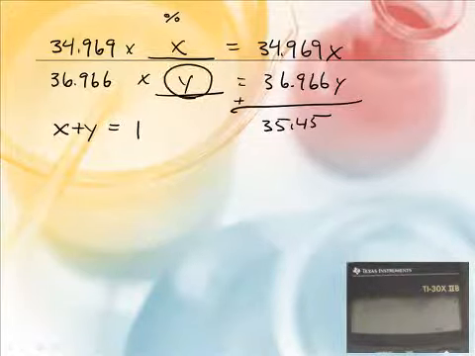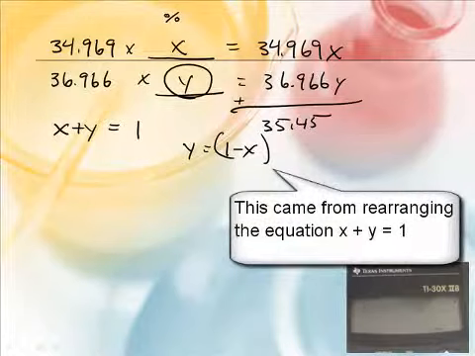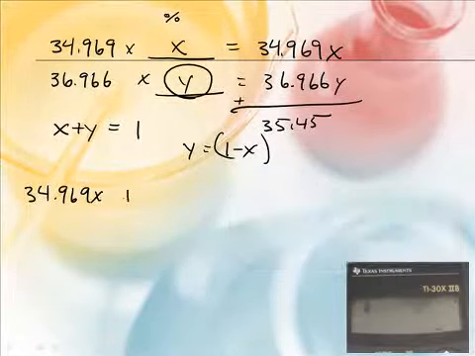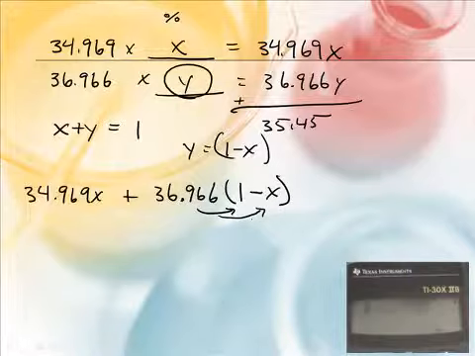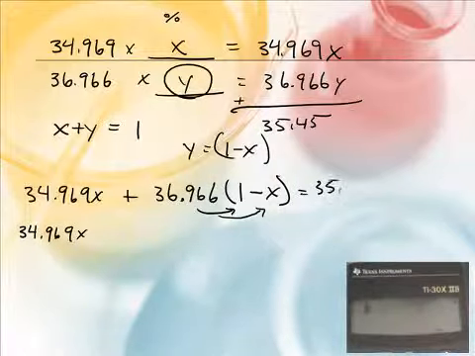So let's plug that into Y. This is how we're going to do this: 34.969X plus 36.966 times the quantity 1 minus X. Now I need to distribute the 36.966 to both of these. This is an algebra thing you've seen before in your algebra class, so it should not be terribly hard. And it equals 35.45, because they have to add up to the average.